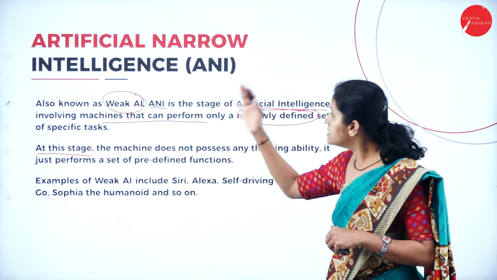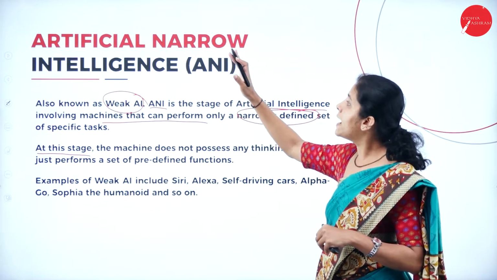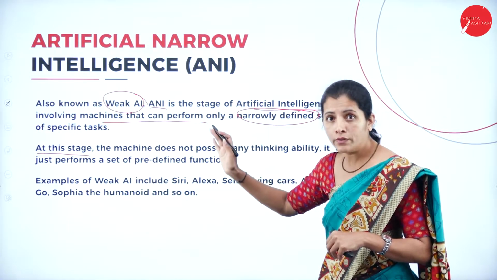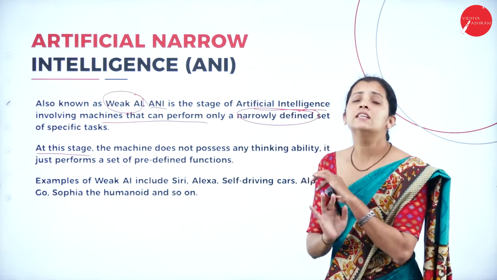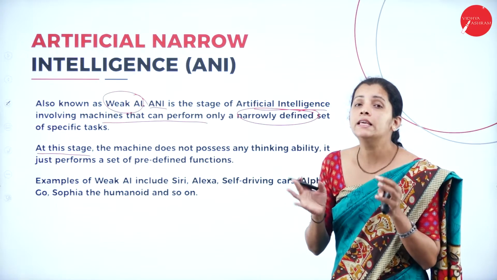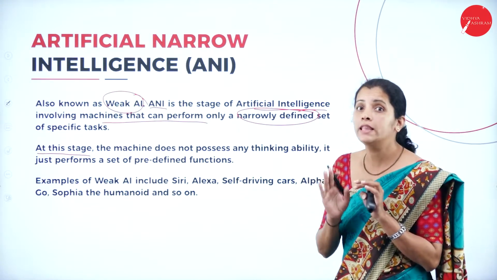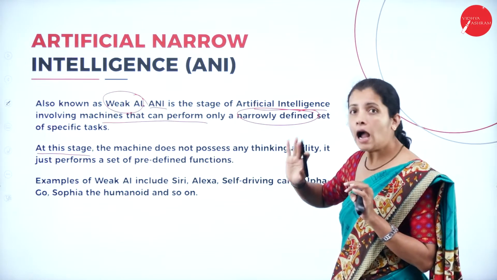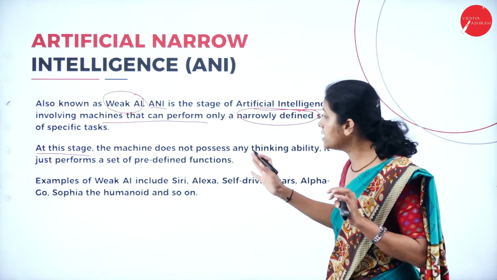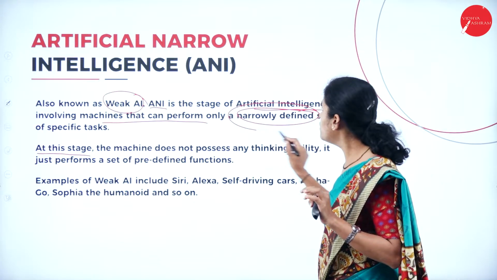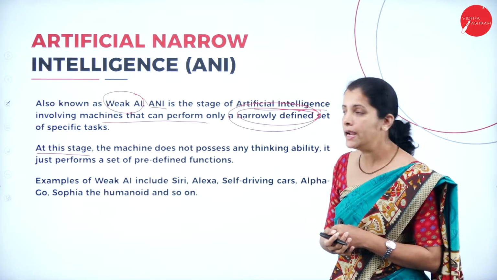And if I consider artificial narrow intelligence, the machine or software or device does not have any thinking capacity of its own. It is going to act only based on a narrowly defined set of data.